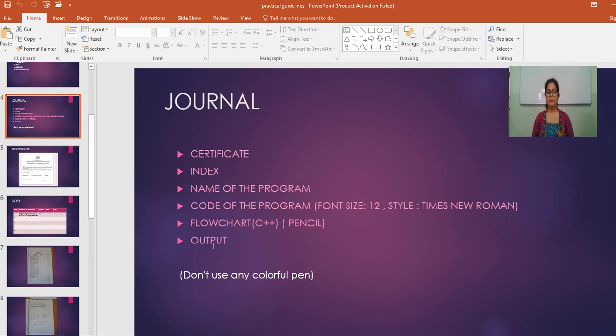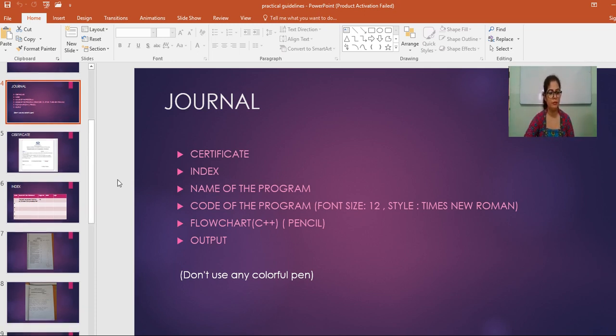And students, there is one more instruction for all of you, that do not make use of any colorful pen. You have to use only blue and black pen, as well as you can make use of pencil for flowchart. Do not use any red, green pen in your journal. Otherwise I will not sign your journal. So do not make use of any colorful pen.